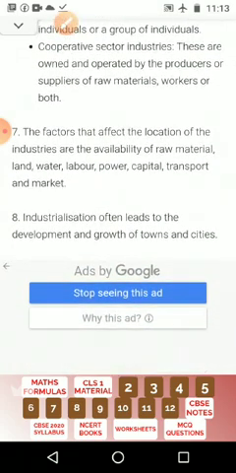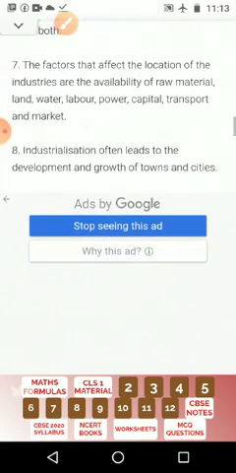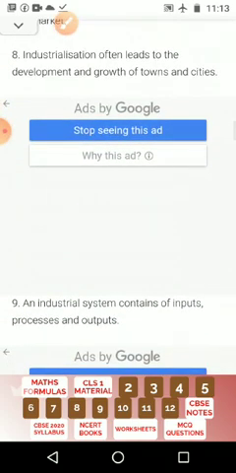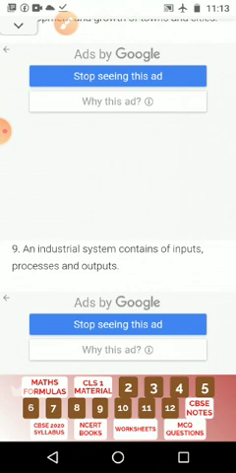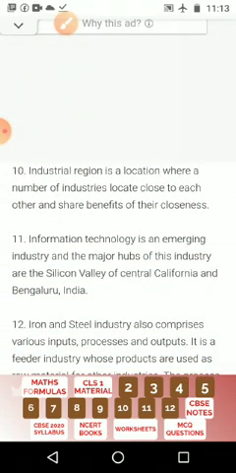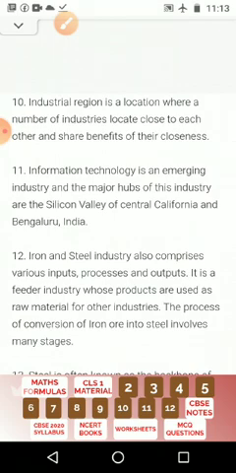The factors that affect the location of industries are availability of raw materials, land, water, labor, power, capital, transport and market. Industrialization often leads to the development and growth of towns and cities, which we call urbanization. The industrial system consists of inputs, process and output. An industrial region is a location where a number of industries locate close to each other and share the benefits of their closeness.